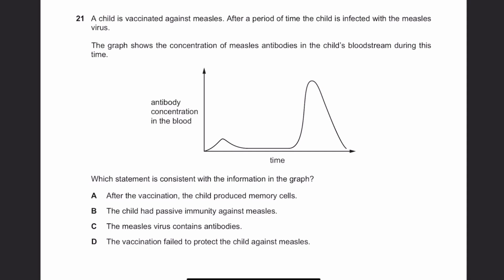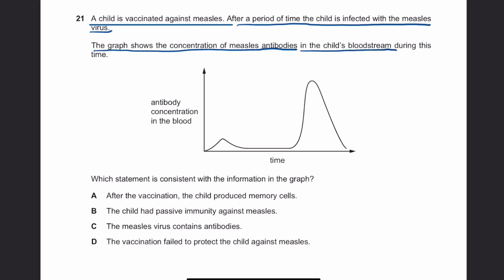Number 21. A child is vaccinated against measles. After a period of time, the child is infected with the measles virus. The graph shows the concentration of measles antibodies in the child's bloodstream during this time. Which statement is consistent with the information in the graph?